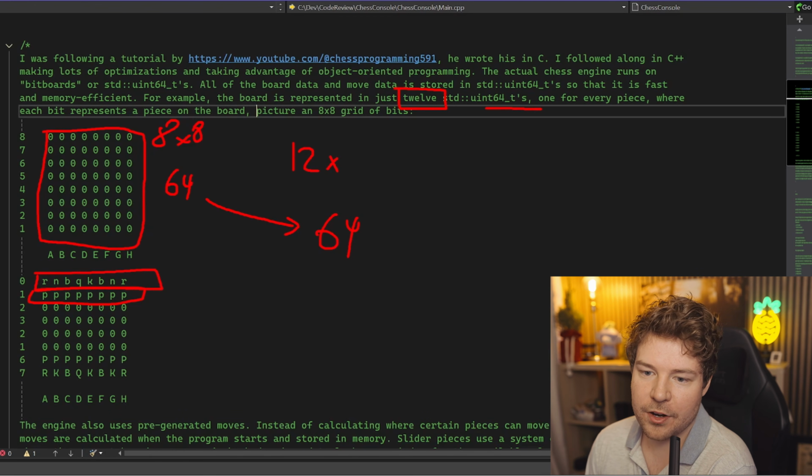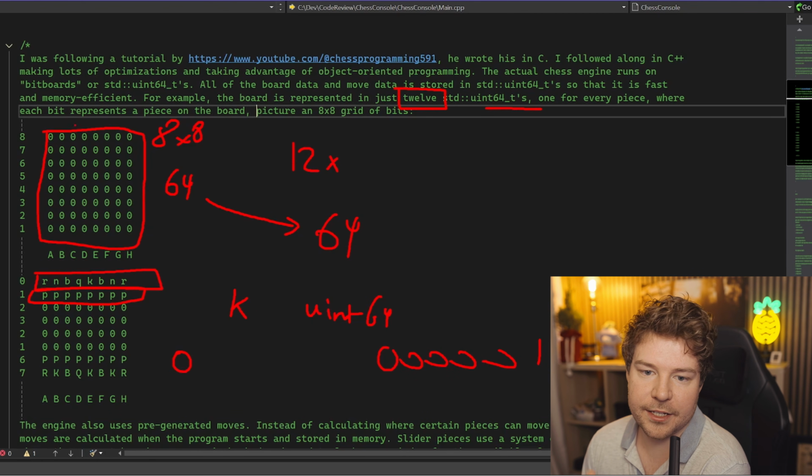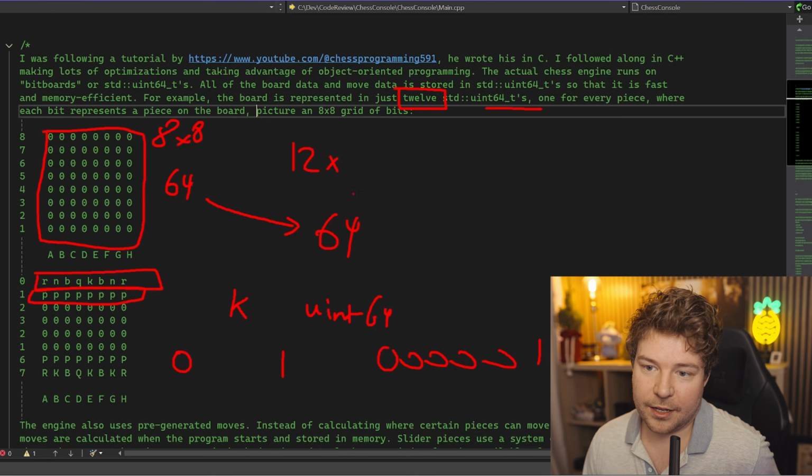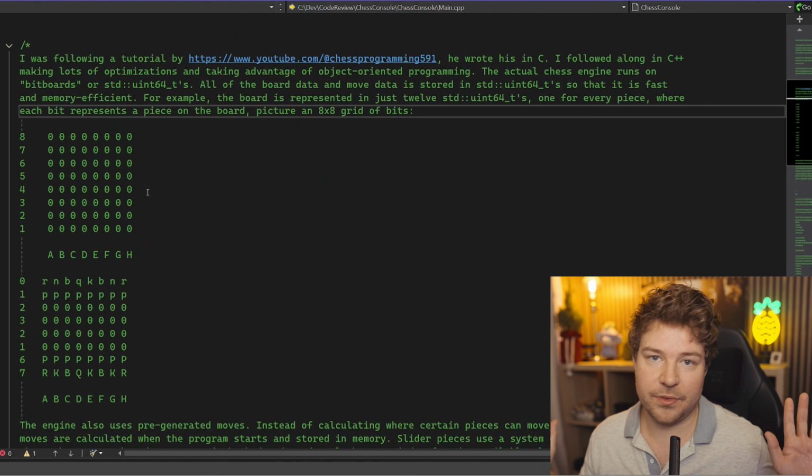So I think for every piece, for example, let's just say the king. Where is the king? Well, we have to look at a single uint64_t and then basically the bit that is active there. So we'll have a whole bunch of zeros, right? It's 64 zeros and ones. So one of them is probably going to be 1, and that means that the king is in that location, if I'm understanding this correctly. I mean, it does. Picture an 8 by 8 grid of bits. It looks like that's exactly what it is. I wonder why though, because that seems almost a little bit wasteful. I don't know. This is just thoughts that I'm having.